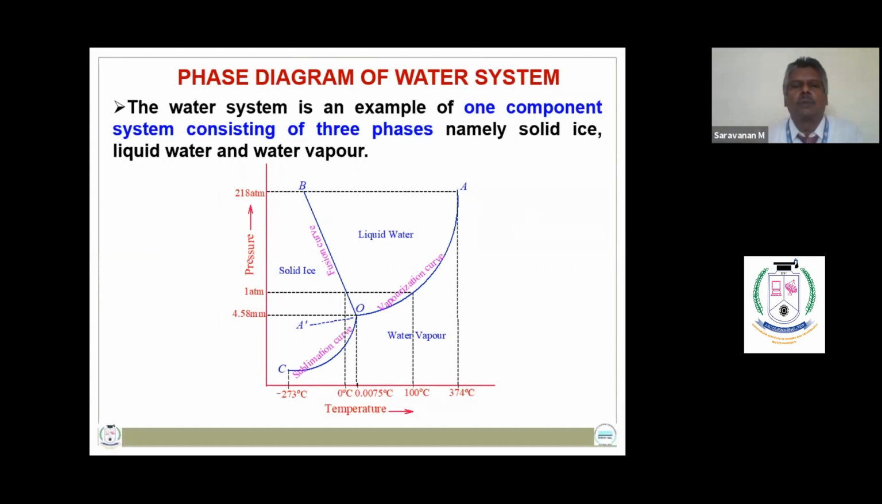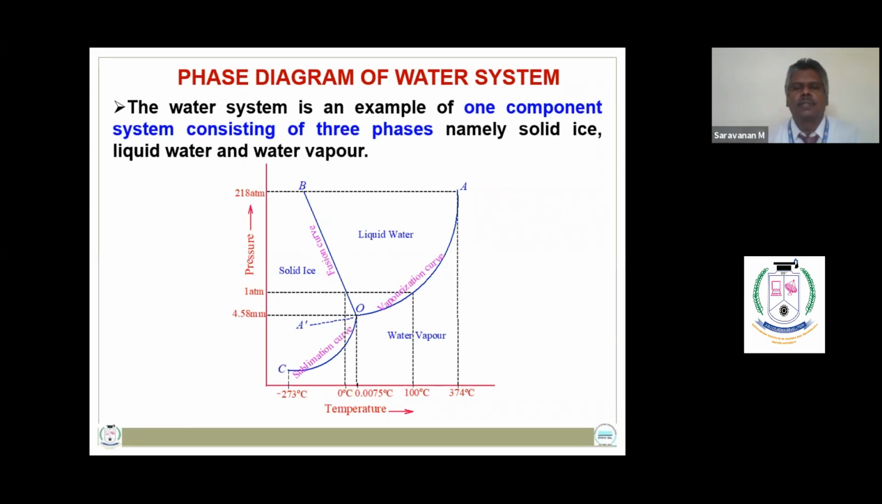Now let us see the next topic, phase diagram of water system. It is an example of a one component system consisting of three phases, namely solid ice, liquid water, and water vapor. The phase diagram consists of three curves, namely curve OA, curve OB, and curve OC. Curve OA is known as the vaporization curve, as it separates liquid water and water vapor. Curve OB is known as the fusion curve, as it separates solid ice and liquid water. Curve OC is known as the sublimation curve, as it separates solid ice and water vapor.